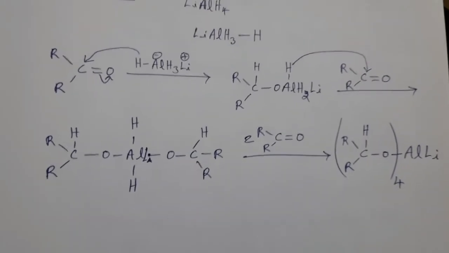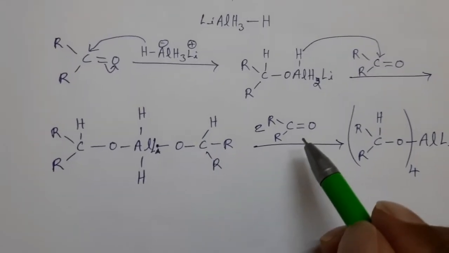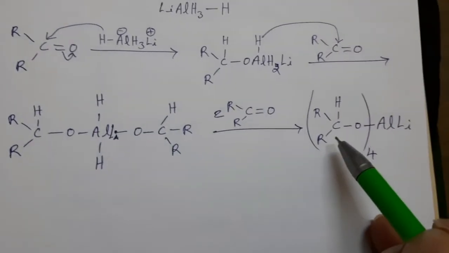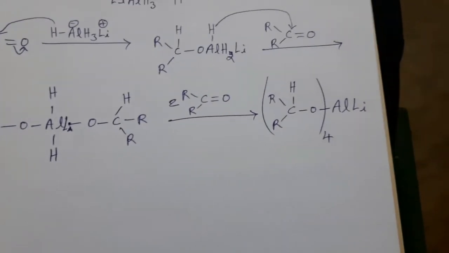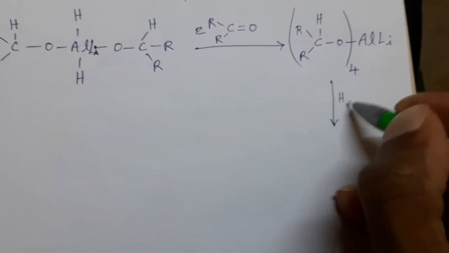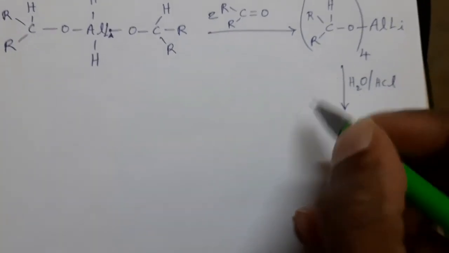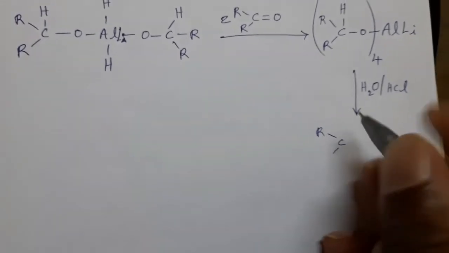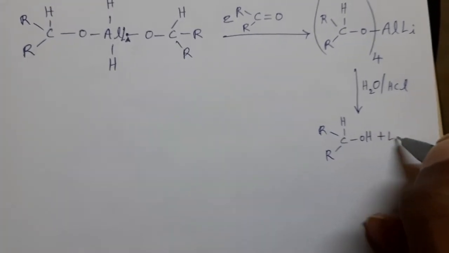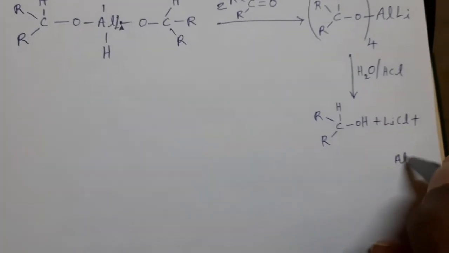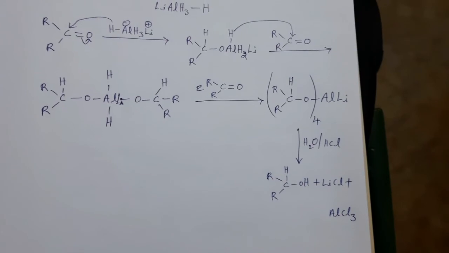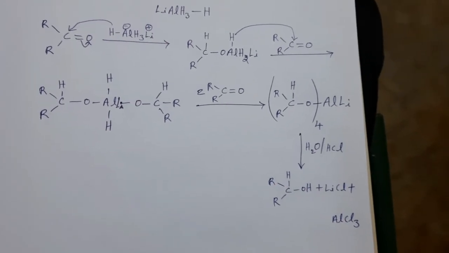Now this species can attack two more ketone molecules because aluminum has two more hydrogens. Then finally we get 4 ketone groups attached to this aluminum. Now this compound on hydrolysis in presence of dilute acid gives secondary alcohol, that is this one, plus LiCl plus AlCl3. So this is the simple mechanism for acetone with LiAlH4.